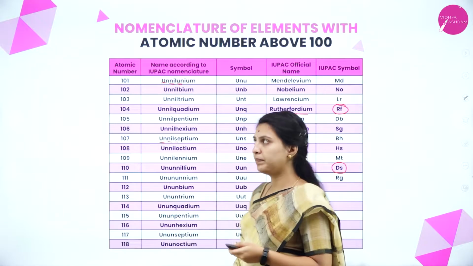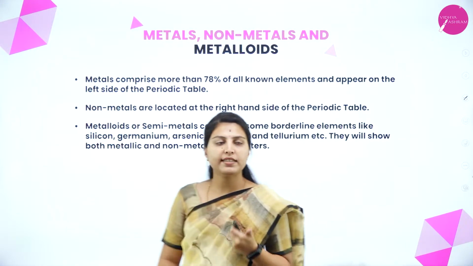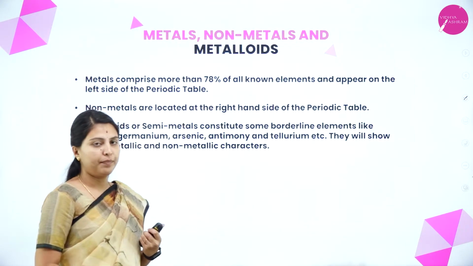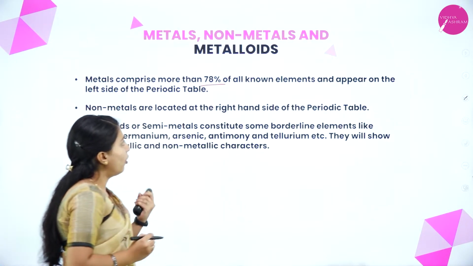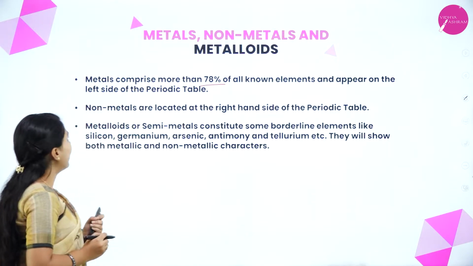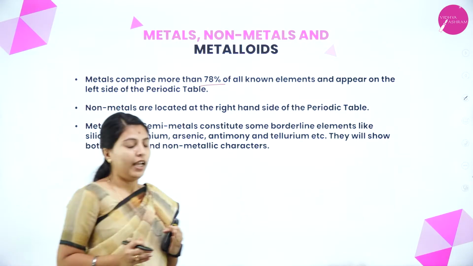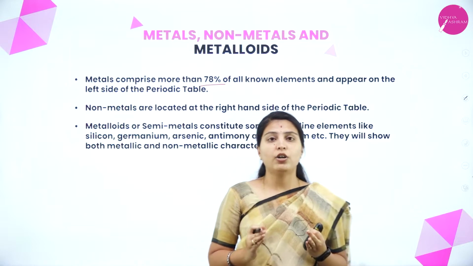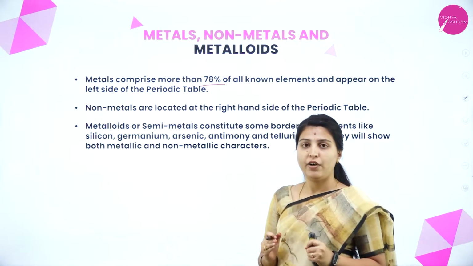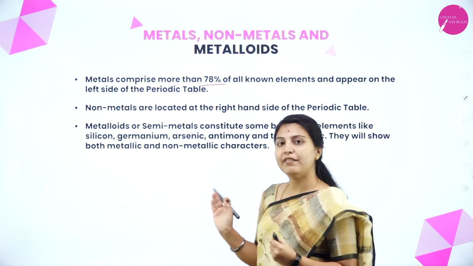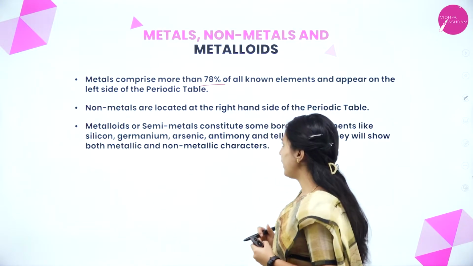Next we will come to the concept of metals, non-metals and metalloids. Metals comprise more than 78% of all known elements and appear on the left side of the periodic table. In the whole periodic table, around 70 to 78% comprises only metals, which are present on the left side of the periodic table.